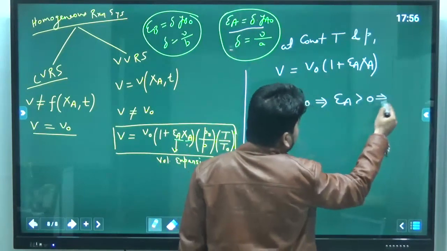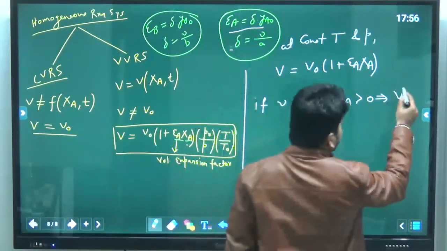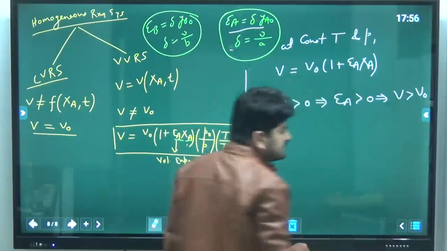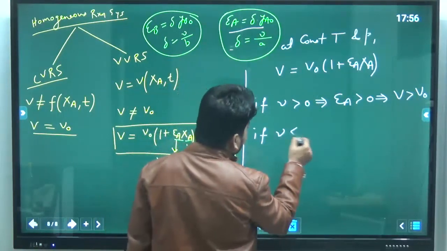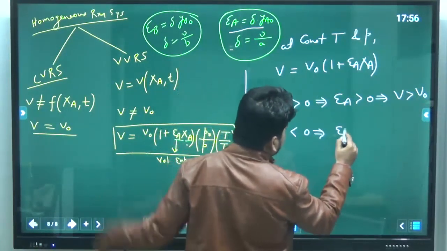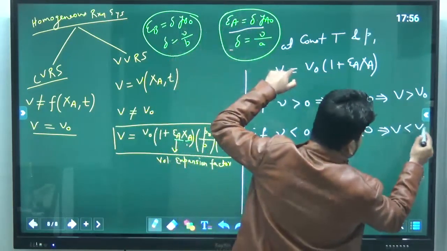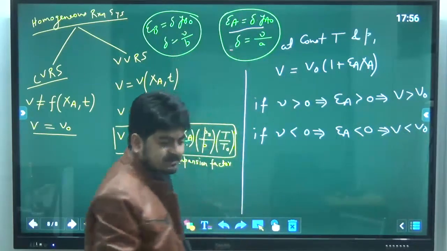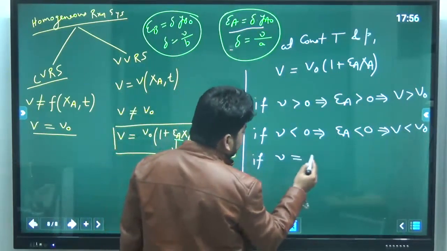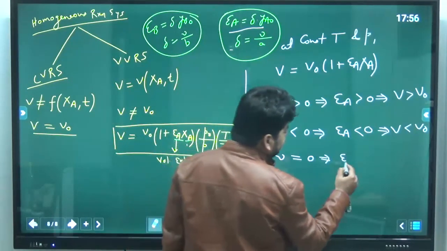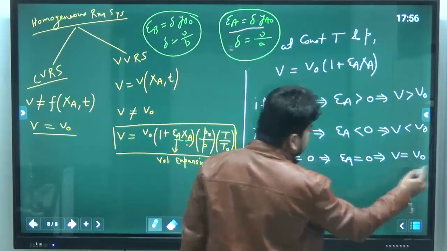And if epsilon A is positive, then you can see V will be greater than V naught. Okay. Similarly, if the overall stoichiometric coefficient is negative, then epsilon A will be negative and thus V will be less than V naught. Okay. And third, if the overall stoichiometric coefficient is 0, that means epsilon A will be 0. Thus, we can say V is equal to V naught.